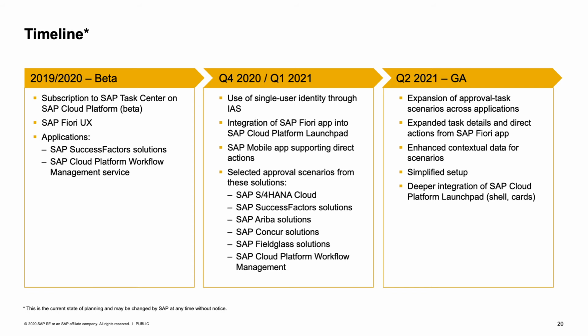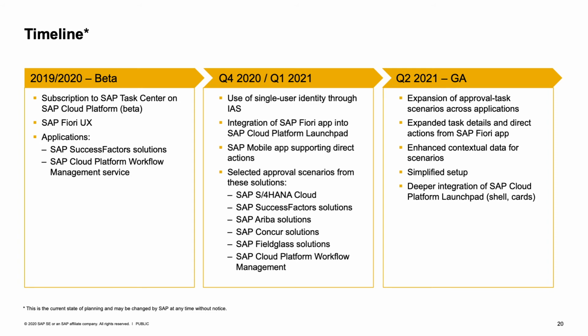It included the SAP Fiori application, and the integration was working with SAP SuccessFactors solutions and SAP Cloud Platform Workflow Management Service. The next version, in Q4 2020 and Q1 2021, would bring single user identity into the picture. Then we would also bring integration of SAP Fiori up into the SAP Cloud Platform Launchpad. As you've seen during the demo, we also bring the SAP mobile application, which supports direct actions and showing contextual data. In this version, only selected approval scenarios from the solutions are supported.